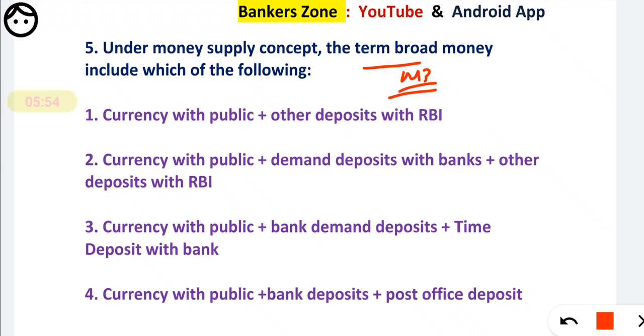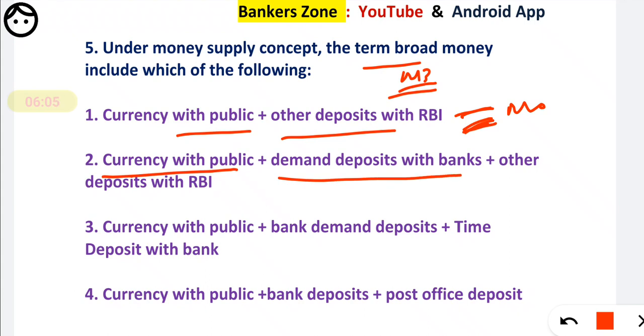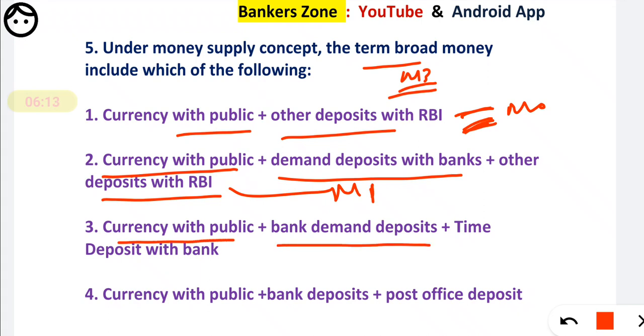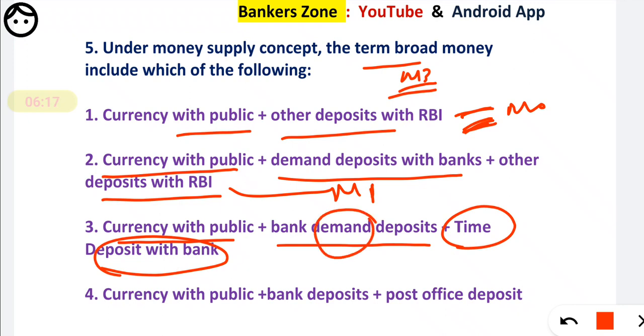So here see the options. Currency with the public plus other deposit, it is basically very liquid money, so we can say it is M0. Then currency with the public plus demand deposit with the banks plus other deposit with RBI, this is the definition for M1. Next, currency with the public plus demand deposit plus a time deposit with the bank. That is demand deposit plus a time deposit, so here is our answer, M3.